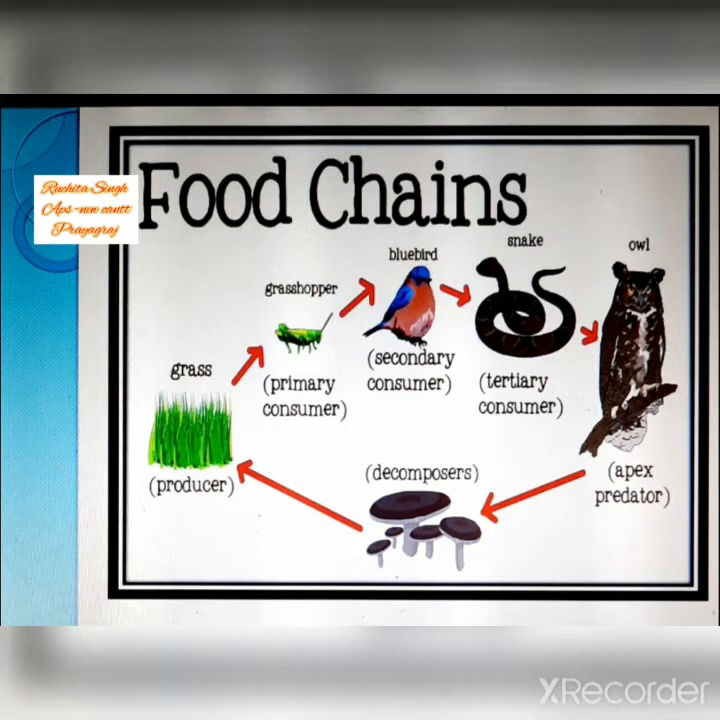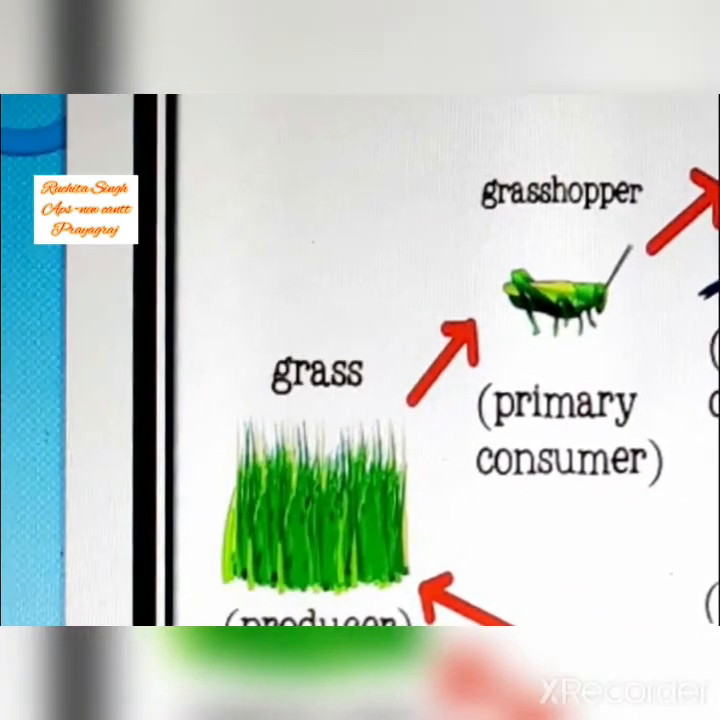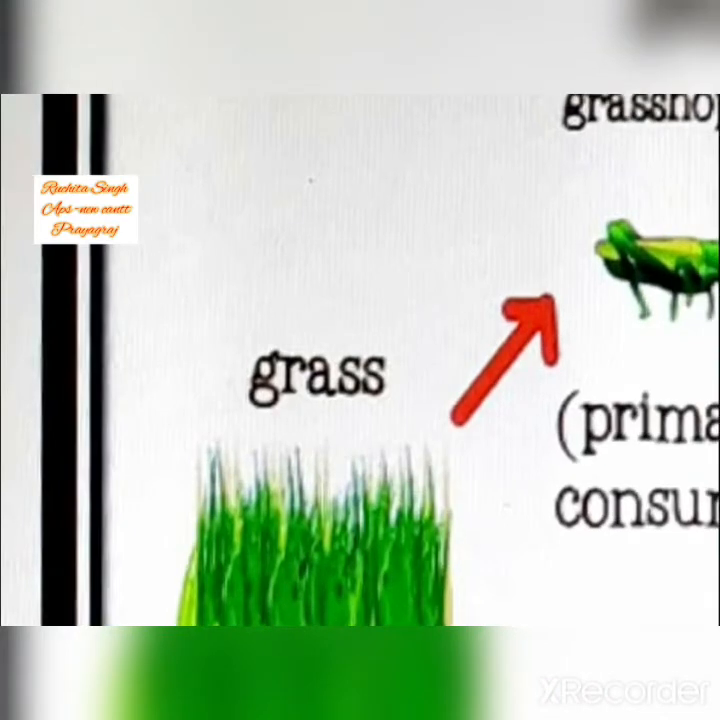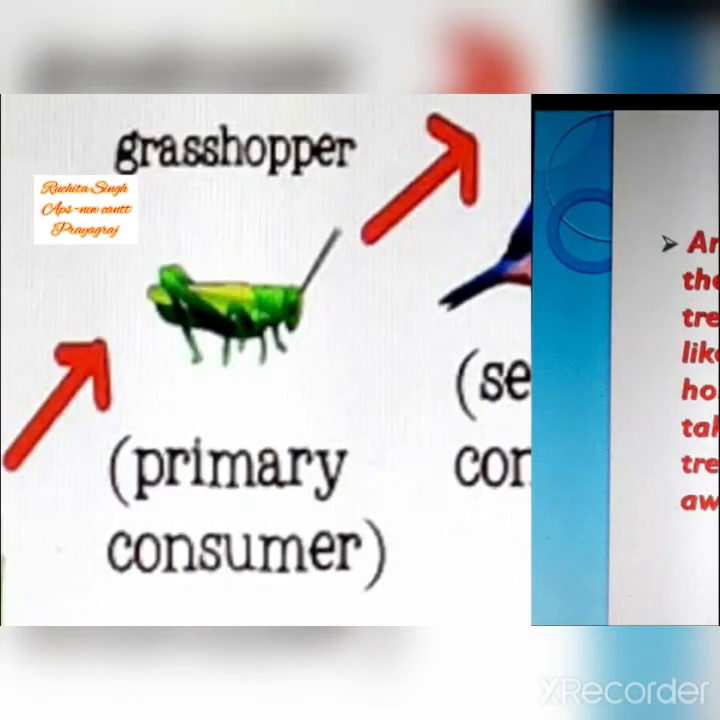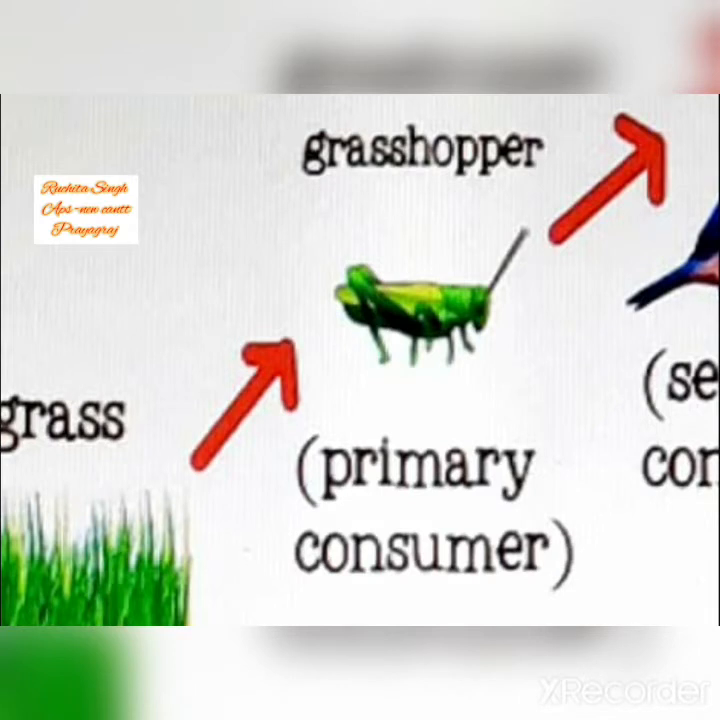See children, in this diagram it is shown that grass is there. You all can see the grass. It is green in color and we all eat grass. So it is a primary producer, right? We also call it a primary producer. Now who eats this grass? Yes, very good. Grasshopper eats this grass and is also known as a primary consumer. Why primary? Because it is eating the basic thing, that is grass.